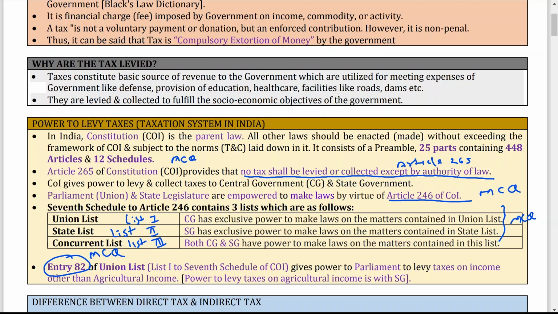So list 1 of the 7th schedule of the Constitution of India gives power to parliament to levy taxes on all incomes except one income. So this can also be asked: the union list gives power to parliament to levy taxes on all incomes other than dash. Your answer should be agricultural income. So this is all about the power to levy taxes, the taxation system in India.